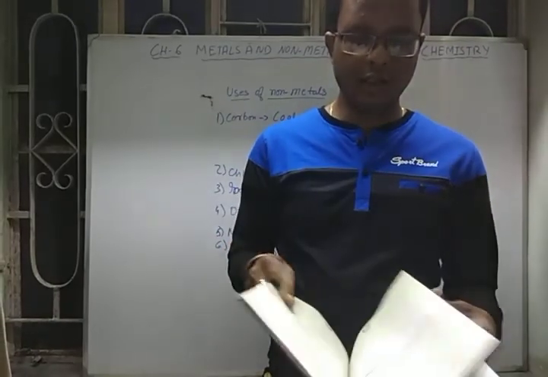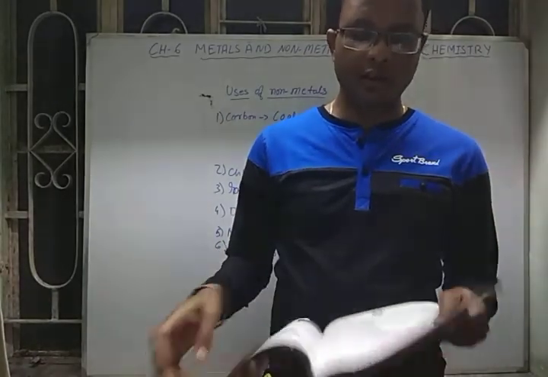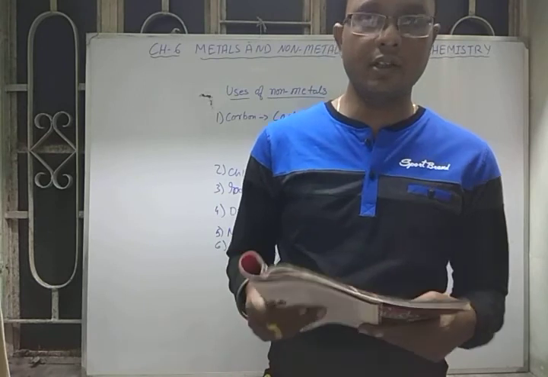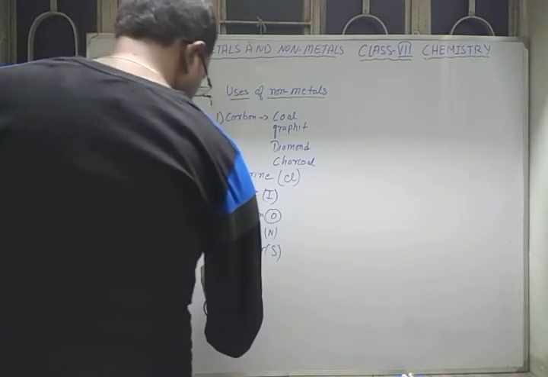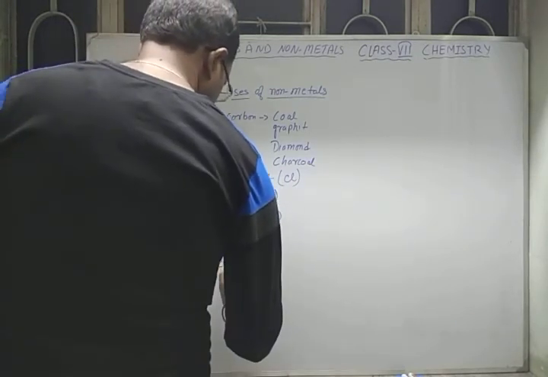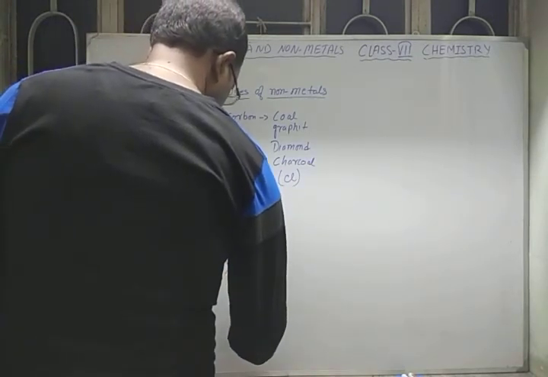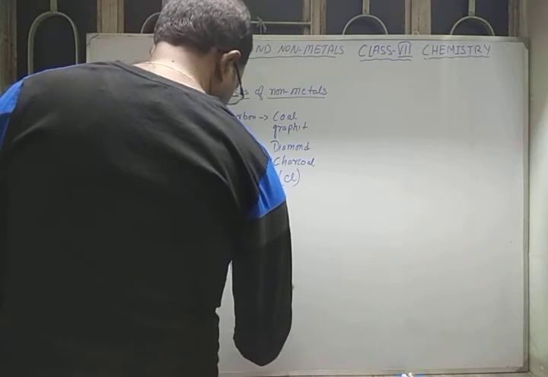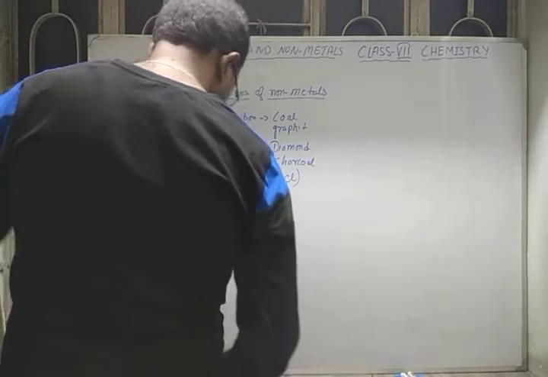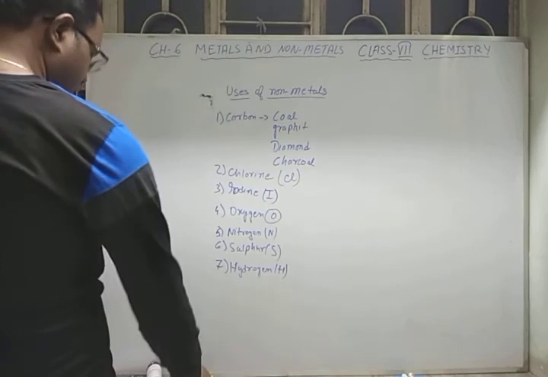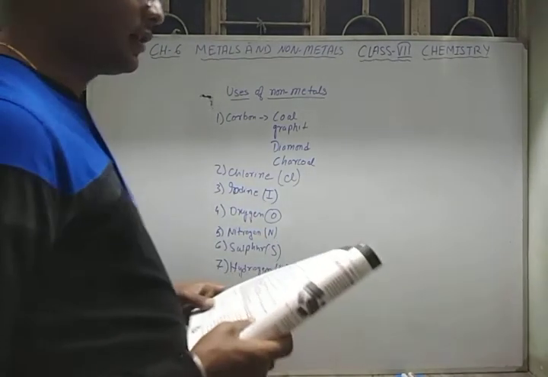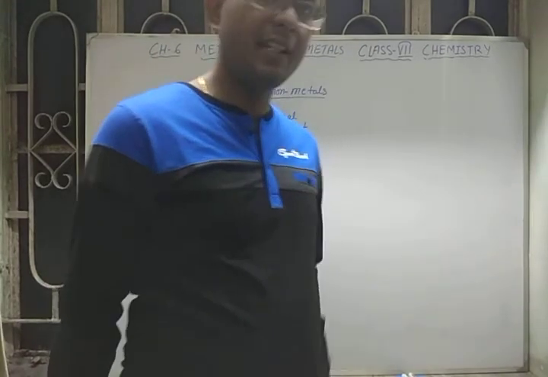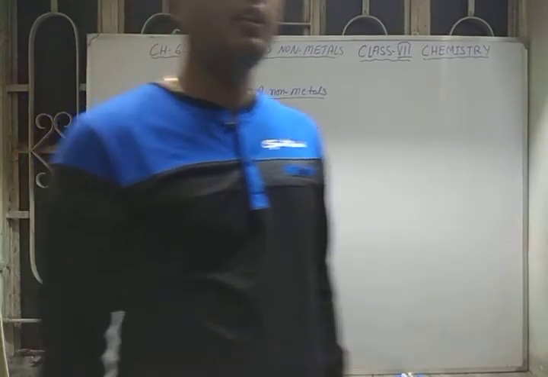After this, the last non-metal is hydrogen. The last one is hydrogen, another important gas, the most abundant gas on this earth. Hydrogen is also a colorless, odorless gas, but it is the lightest known gas.